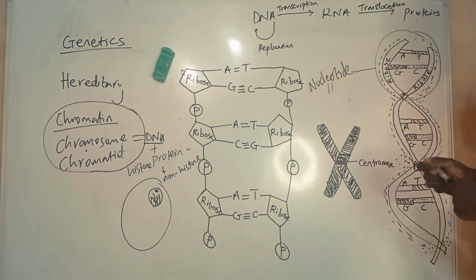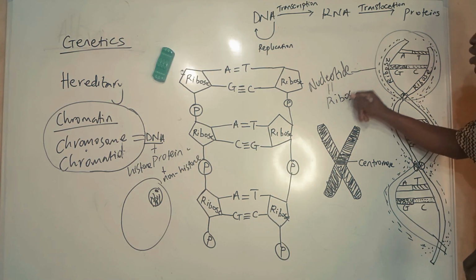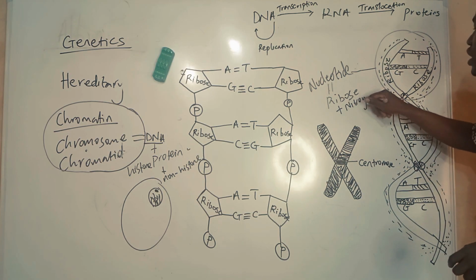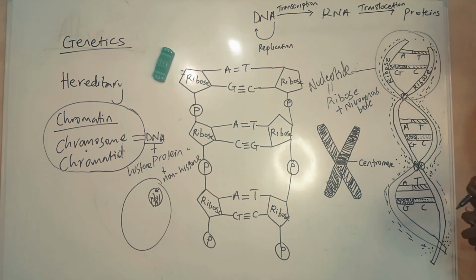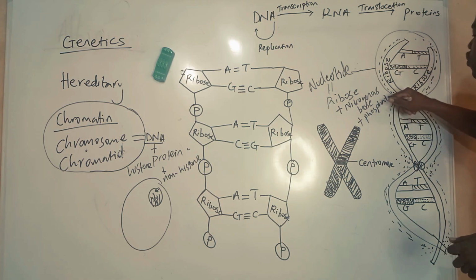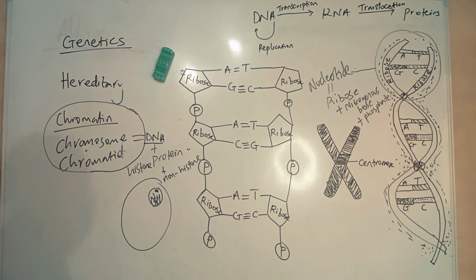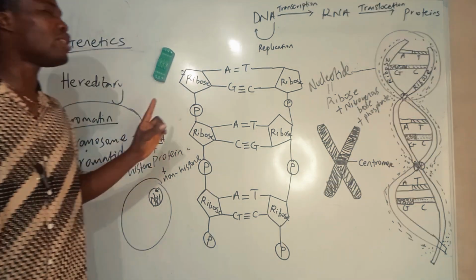Watch. One nucleotide is made up of a ribose backbone sugar, a nitrogenous base, which are of two types, purines and pyrimidines, and a phosphate group, usually a phosphoric acid group. So the nucleotide consists of basically the ribose backbone sugar, the nitrogenous base, and the phosphate group.